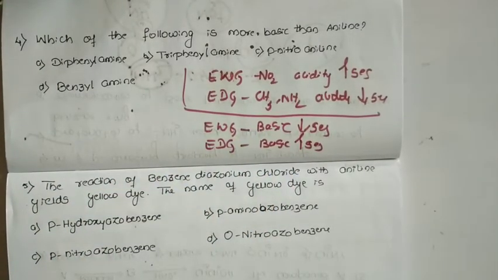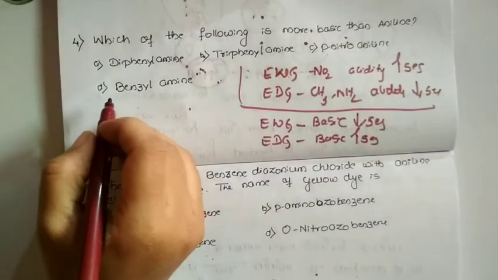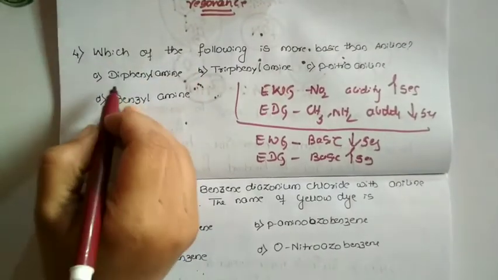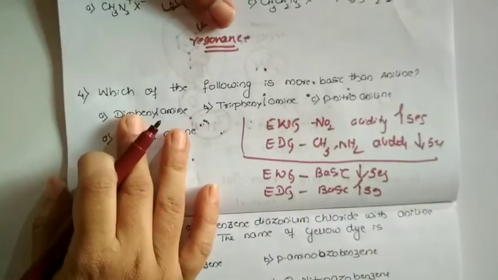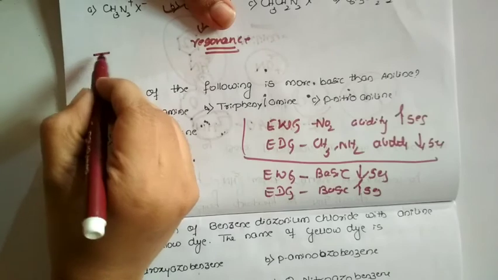Yeah, if we apply the same rule over here, among the 4 options, which is more basic than aniline, we need to tell. Here we have diphenylamine, triphenylamine, para-nitroaniline, and benzylamine. So dear students, I'm going to draw here. Since there is less space, I'll use this one. Diphenylamine. So I'm going to write the structure of diphenylamine.